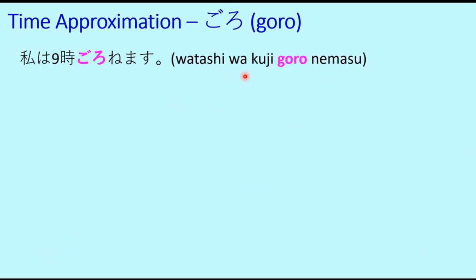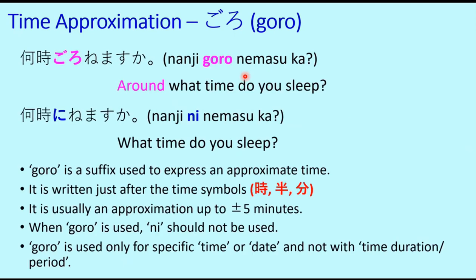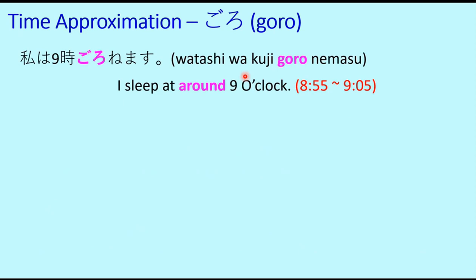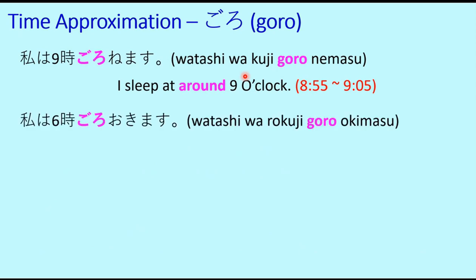So now the answer to this question. The question was nanji goro nemasu ka? At around what time do you sleep? Watashi wa kuji goro nemasu. I sleep at around 9 o'clock. And this may be in between 8:55 and 9:05 because it is plus minus 5 minutes.